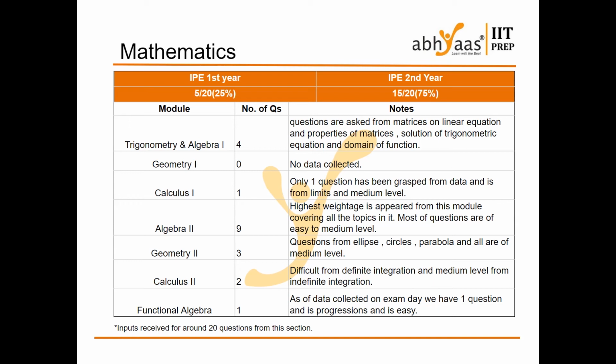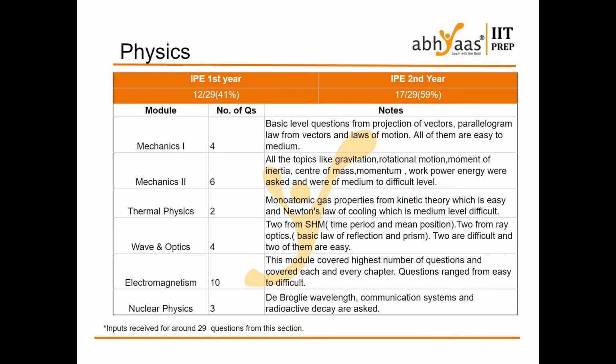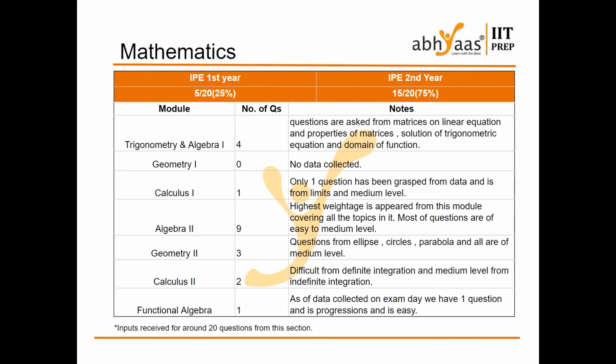So this is about mathematics. Combined, if you are getting in a range of plus or minus 10, 200 to 185, this is comparatively a very good score for the July 22nd. So this is about the subject wise analysis on that day and band score.